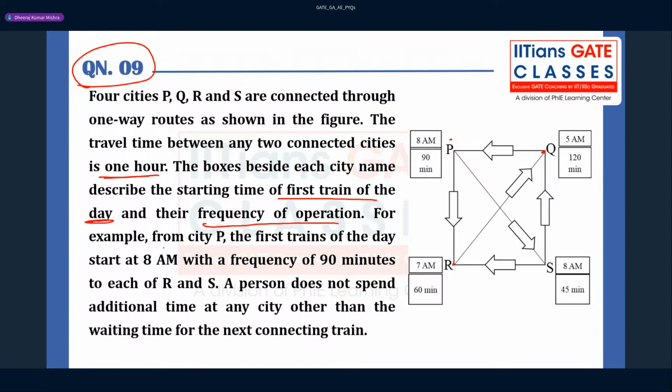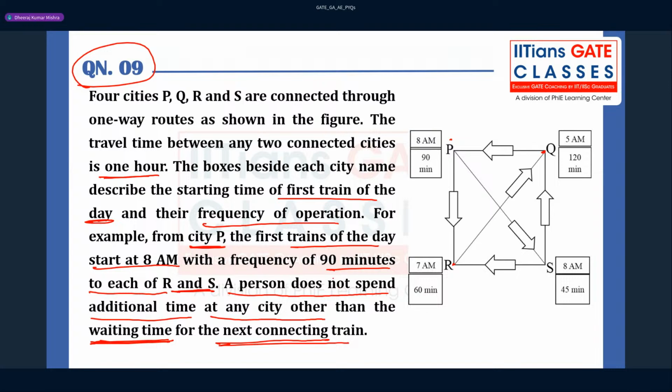For example, they have given that from city P, the first train of the day starts at 8 a.m. with a frequency of 90 minutes to each of R and S. A person does not spend additional time at any city other than the waiting time. So he is going to spend only some waiting time. He is not going to spend additional time for the next connecting train. That is very important.